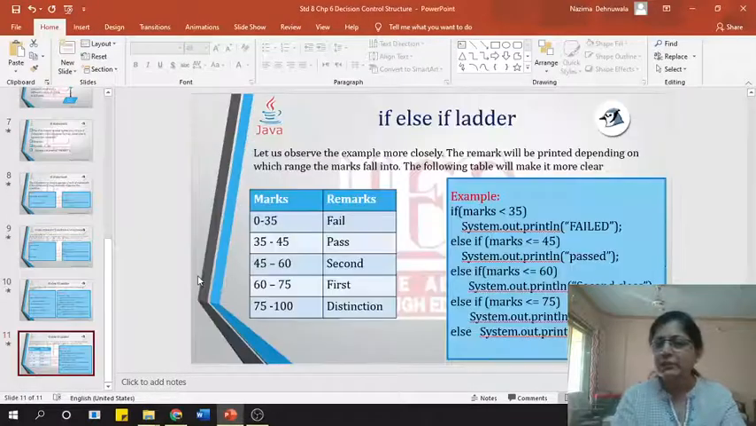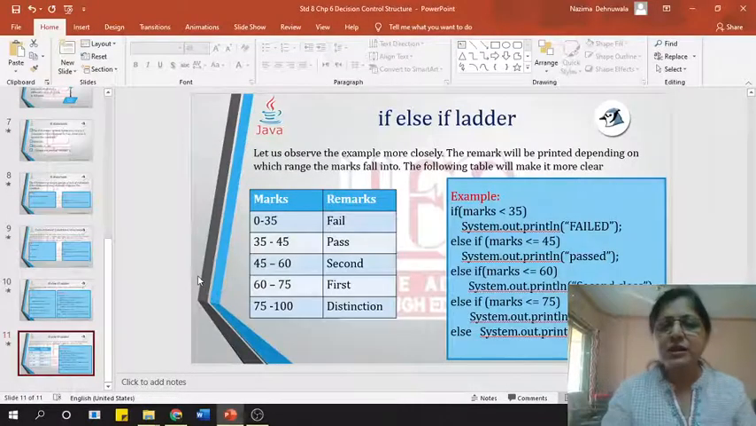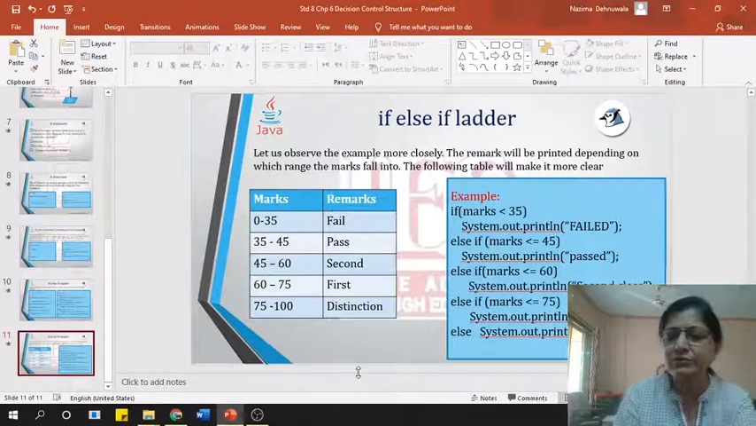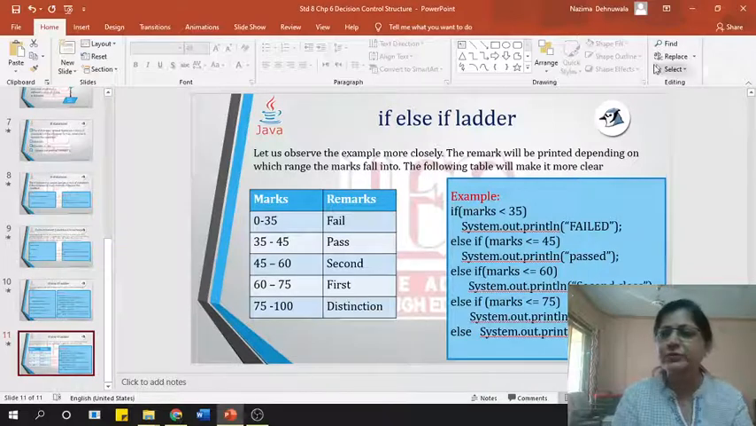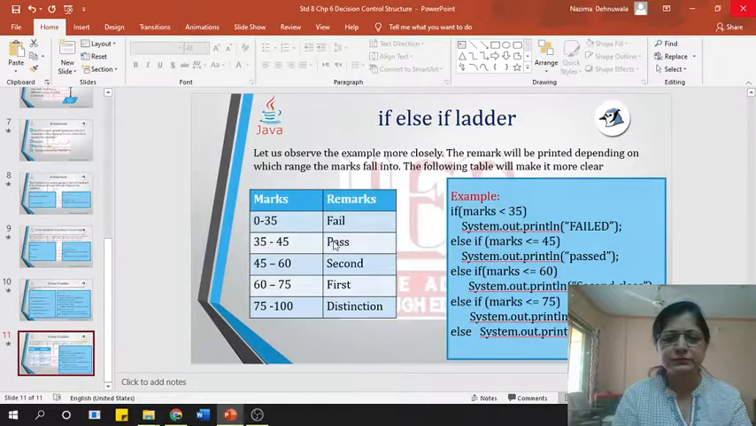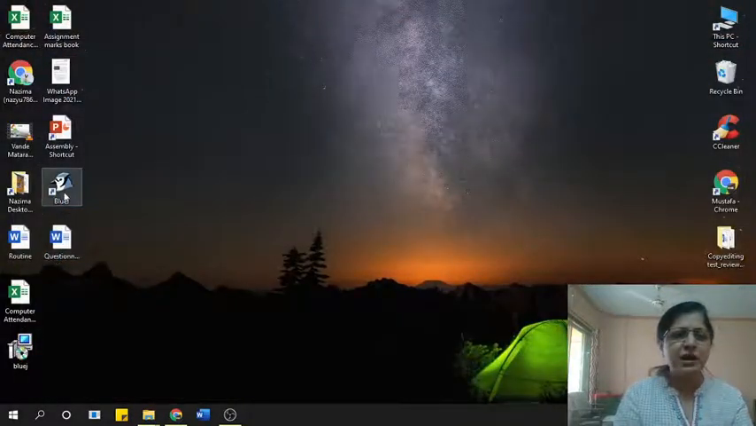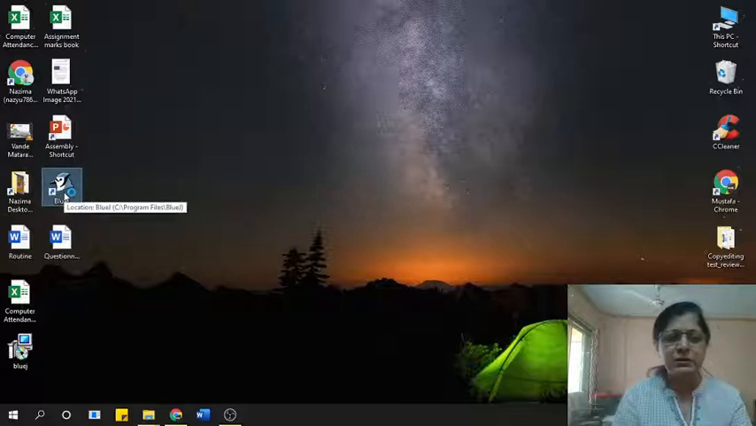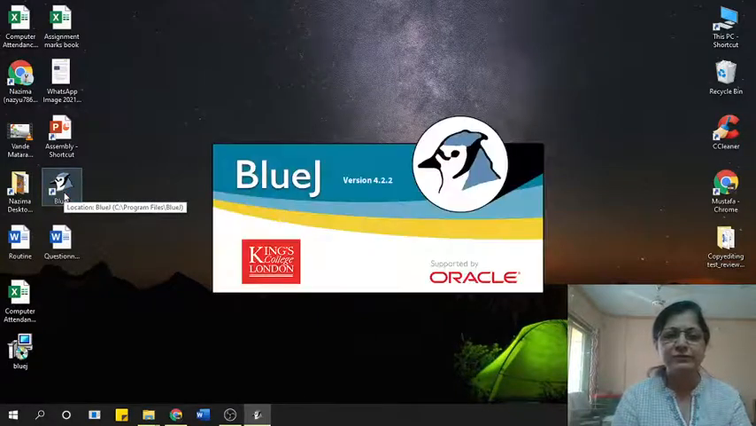Now what I can do is we will just execute this program once in BlueJ and show it to you. So I'll just close this. Let us start BlueJ and begin with this. I'll call the name of the class as if structure, or should I call it, okay, I'll just call it if demo.